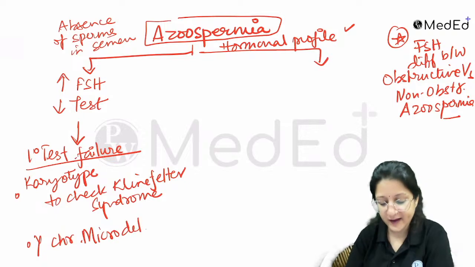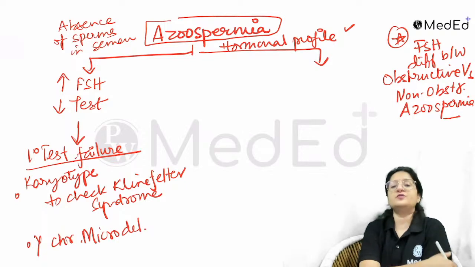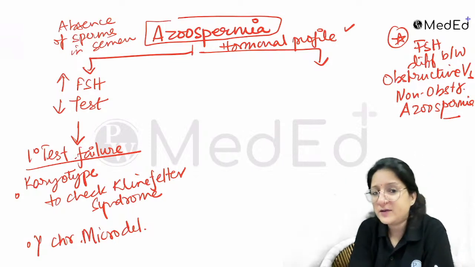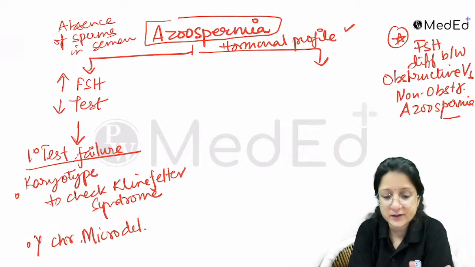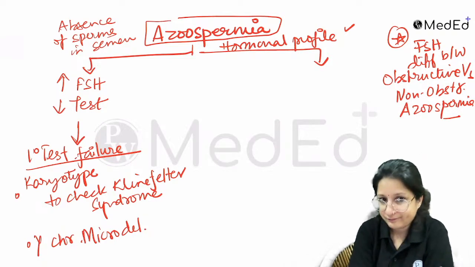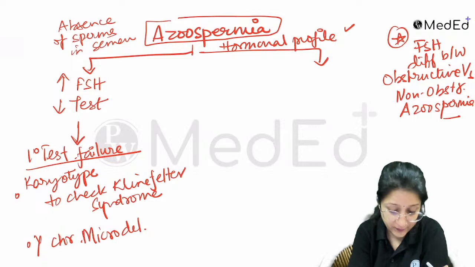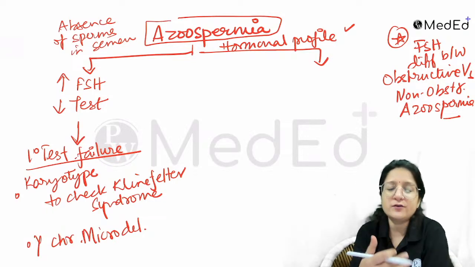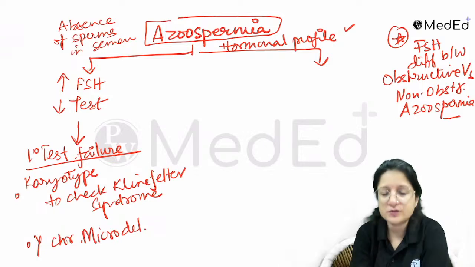Make a note of this. Y chromosome microdeletions can also cause primary testicular failure, apart from all the other causes of testicular damage, which can be radiation, drug damage, or traumatic testicular injury. So we check for Y chromosome microdeletion, because these microdeletions can be transferred to the offspring.